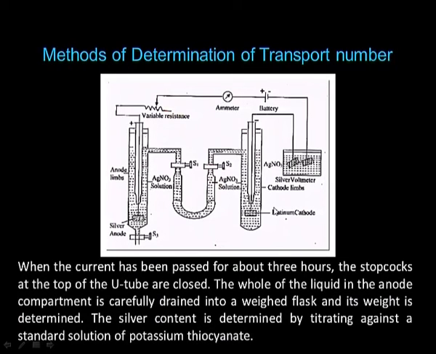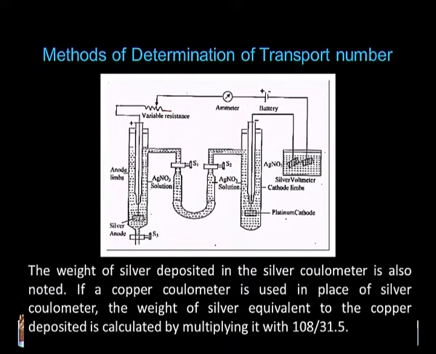When the current has been passed for about 3 hours, the stop corks at the top of the U tube are closed. The whole of the liquid in the anode compartment is carefully drained into a pre-weighed flask and its weight is determined. The silver content is determined by titrating against a standard solution of potassium thiocyanate. The weight of the silver deposited in the silver coulometer is also noted.